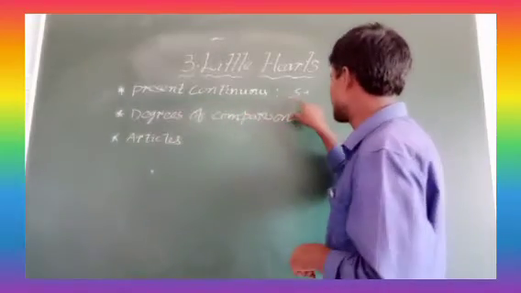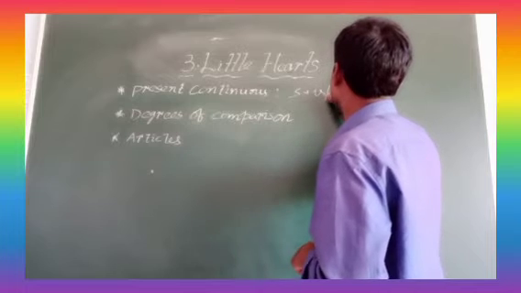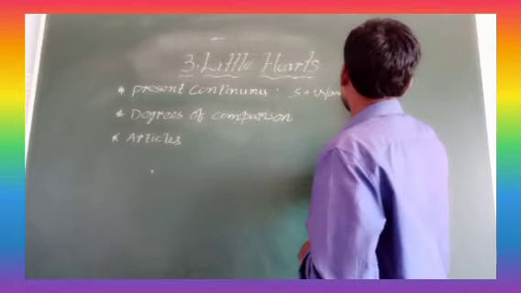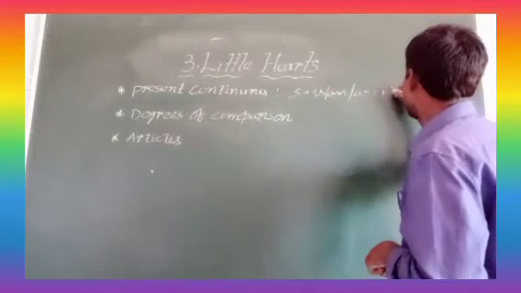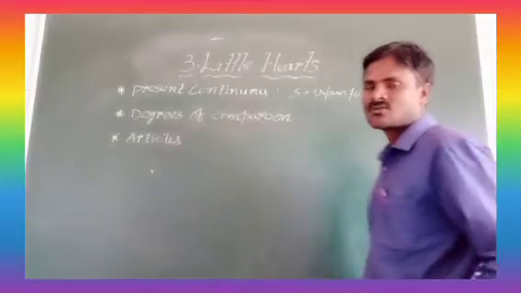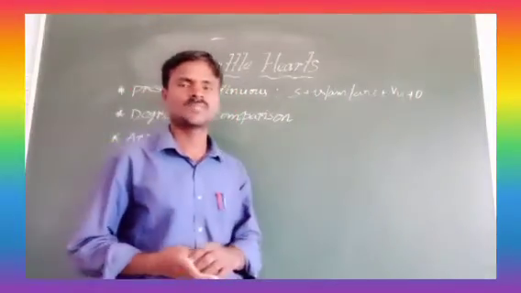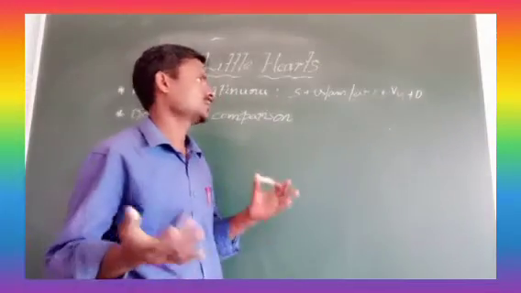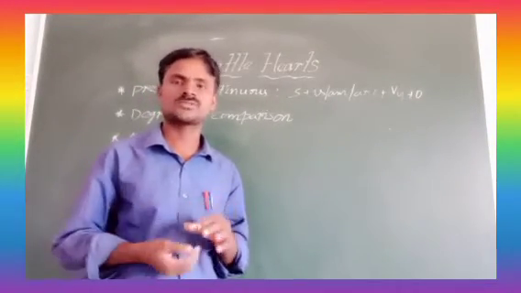Present continuous tense: S plus is, am, are, plus V4 form plus object. Sir, what is V4 form? What is V4 form, and what is V1 form, and what is V3 form? V5 form is also there.